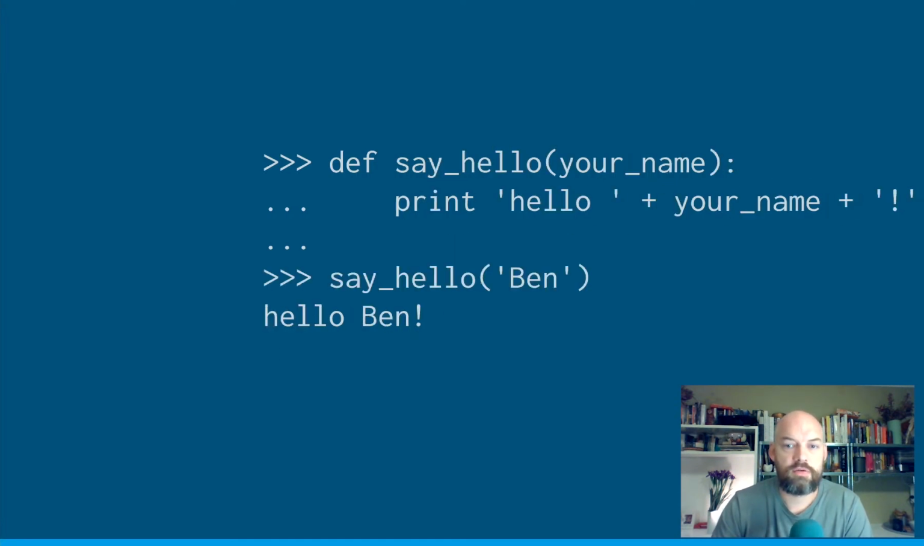Okay, so if you look at how this function works, what it's doing is it's saying, okay, we want it to say hello, and so we're going to print, and then the word hello, and then a space, and then add your name, and then add an exclamation mark, and then it will print hello Ben.